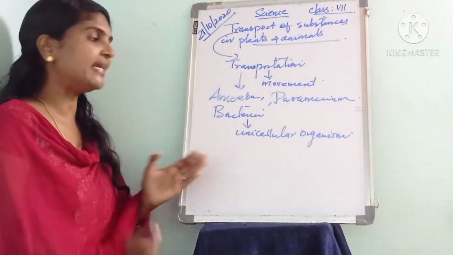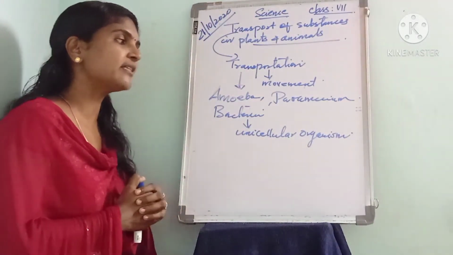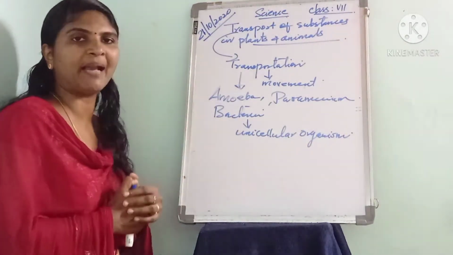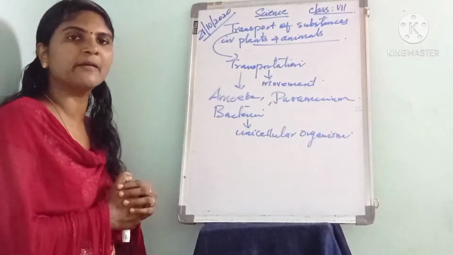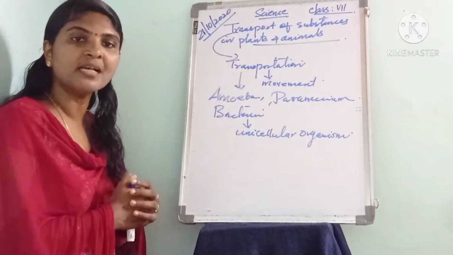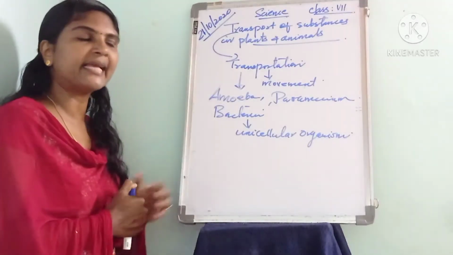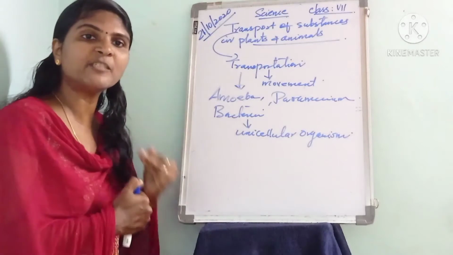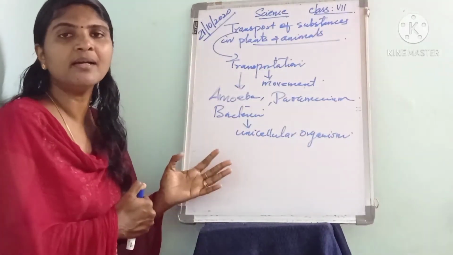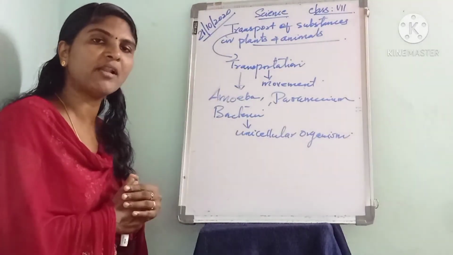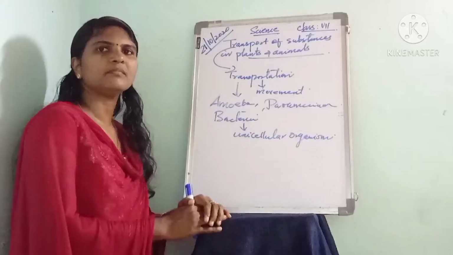Listen to it. The unicellular organisms possess a single cell, for example amoeba, bacteria and paramecium, and do not possess specific organs to perform various functions. The intake of food, oxygen and water and the removal of waste products take place through the cell's surface. That is about the unicellular organisms.